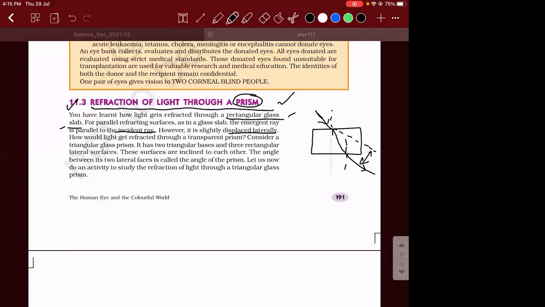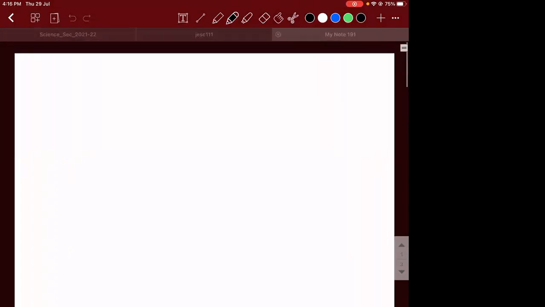Now, if you think of another object, if I replace this rectangle with a triangle, then how is the light going to get transmitted? This triangle is what we call a triangular prism. But I want to eliminate a misconception which many people have. So first write down the definition of what a prism means.